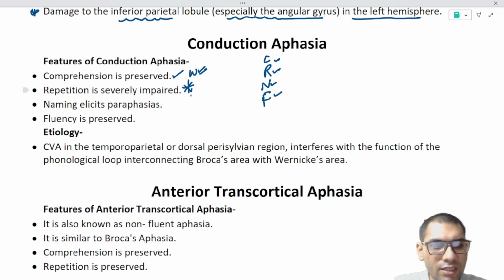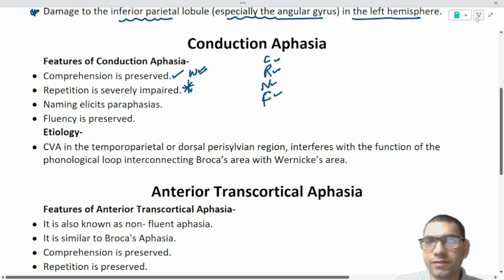For example, if I tell the patient to repeat "no," he will say no. I will tell the patient to repeat "if," he will say if. But if I say the whole sentence at once, "no ifs, ands, or buts," the patient will not be able to repeat this. That is the repetition, and repetition is severely impaired in conduction aphasia.